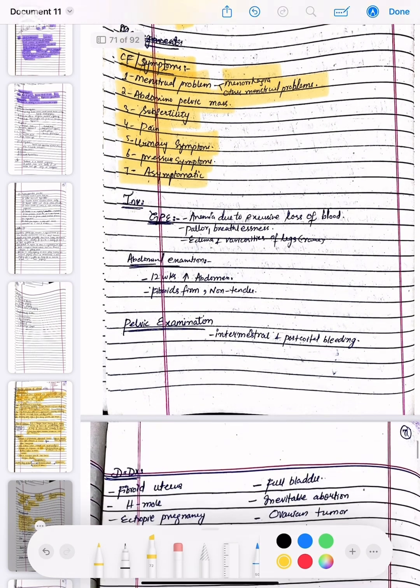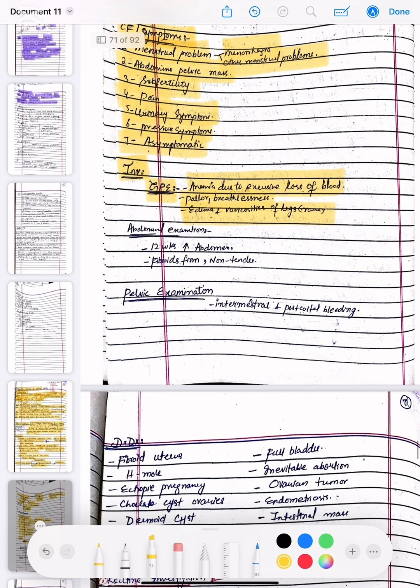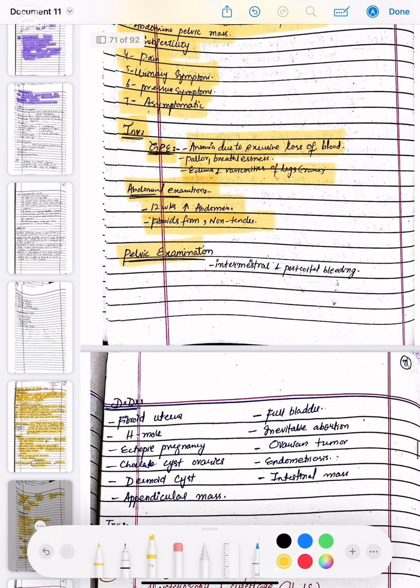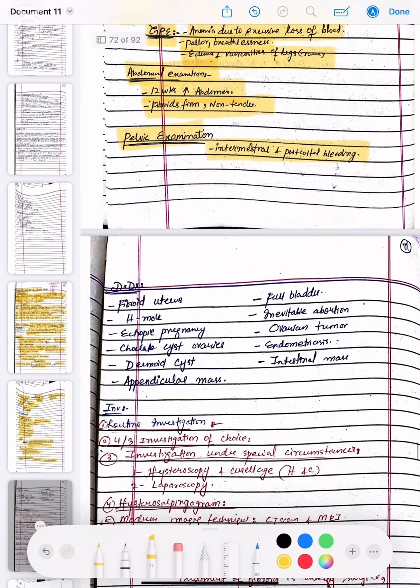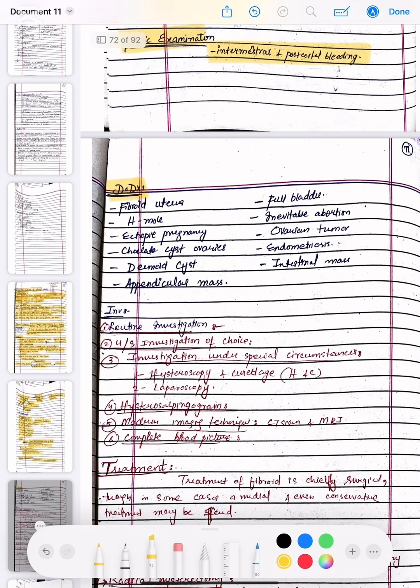The examination findings: anemia due to excessive loss of blood, with pallor and breathlessness present, edema and varicosities of the leg. On abdominal examination, a 12 weeks size mass, fibroid firm and non-tender. The pelvic examination shows intermenstrual and postcoital bleeding. Now, the differential diagnosis of the fibroids are H mole, ectopic pregnancy, chocolate cyst of the ovaries, dermoid cyst, appendicular masses, full bladder, inevitable abortion, ovarian tumors, endometriosis, and intestinal mass.